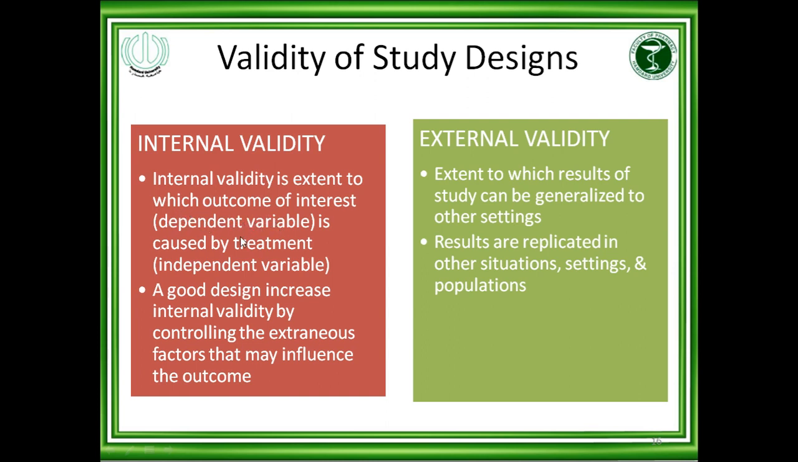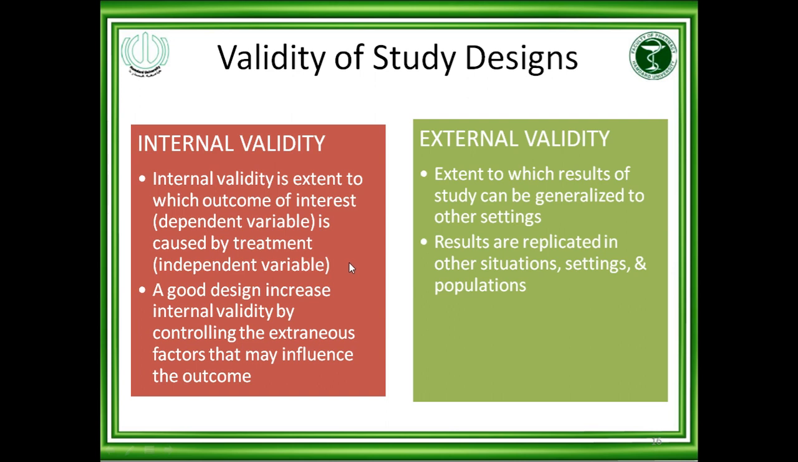If it is clearly stated that the reduction in blood pressure is because of the drug, then this is called internal validity. It means there is no other extraneous factor that influences this outcome. The drug is clearly reducing the blood pressure and there is no other factor involved in reducing the blood pressure.